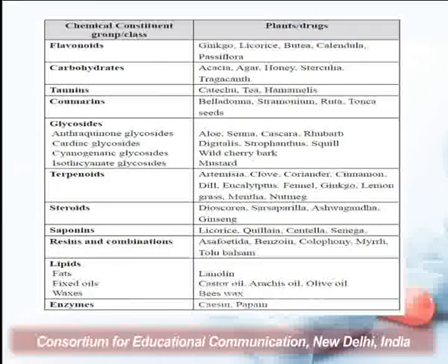And apart from alkaloids, there are drugs which have other constituents like flavonoids, and a drug categorized as having flavonoidal constituents is Ginkgo biloba, a common example. Similarly, Passiflora is another common example of a drug having flavonoid constituents. We can also classify the drugs on the basis of other constituents like terpenes, steroids, saponins, lipids, carbohydrates and tannins, and you can see there are different examples of the drugs under different classes of chemical constituents.